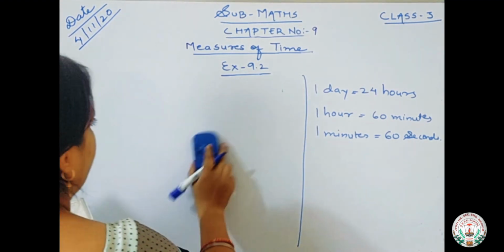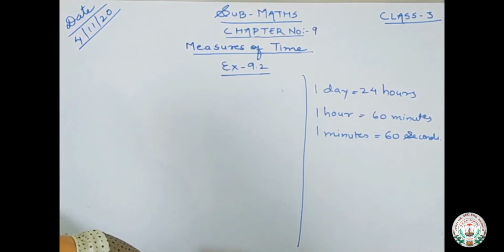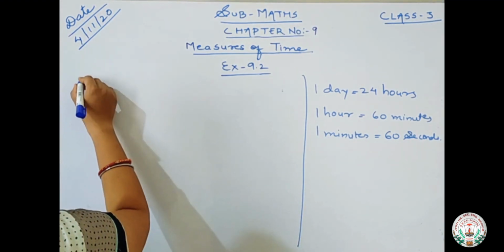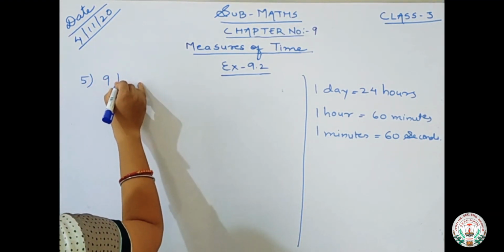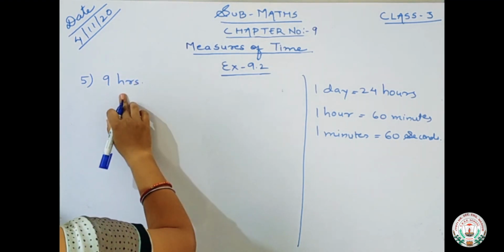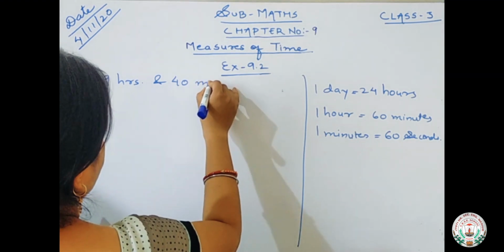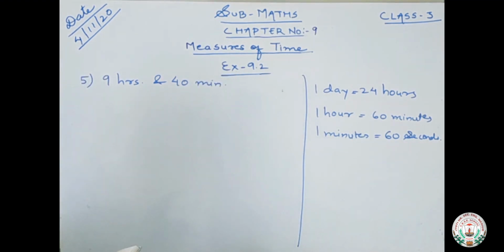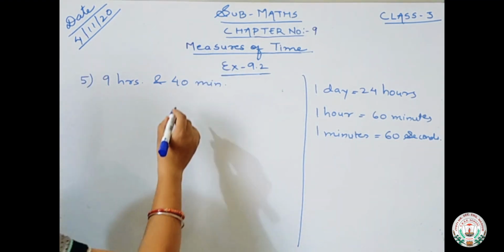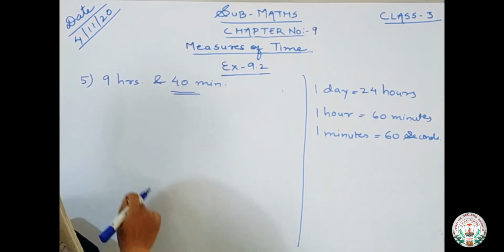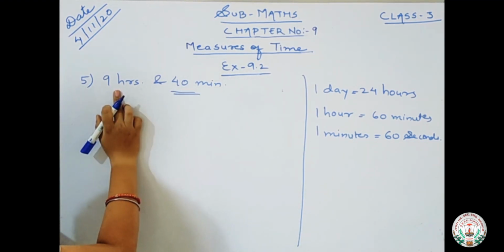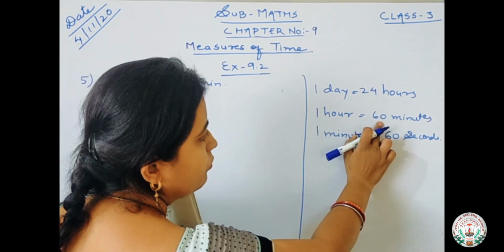What is number 5? Number 5 is you have to change into minutes. Okay, number 5 is 9 hours, I am writing the short form, and 40 minutes. Now this you have to convert into minutes. This one is already given in minutes. We have to convert hours into minutes.